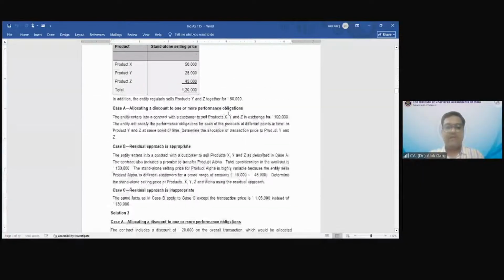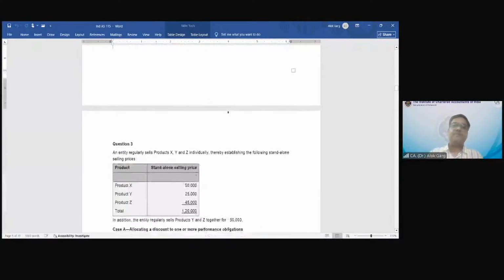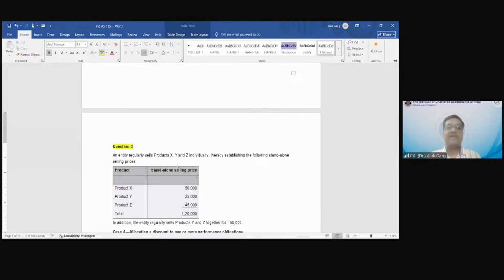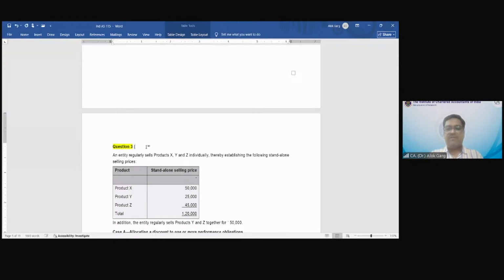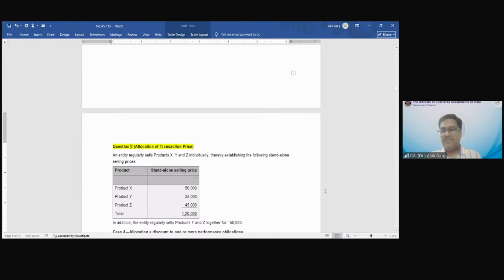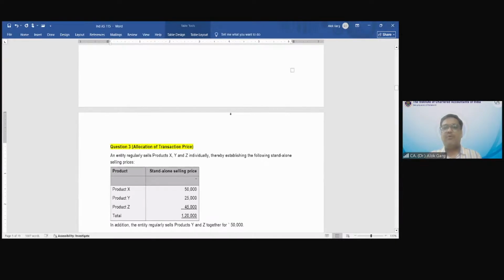So now I am taking you to question number 3. And this question number 3 is on allocation of transaction price. You remember we talked about this. How will the transaction price be allocated to the performance obligations? Based on the standalone selling price, sir, in the proportion of the standalone selling price of the performance obligations.